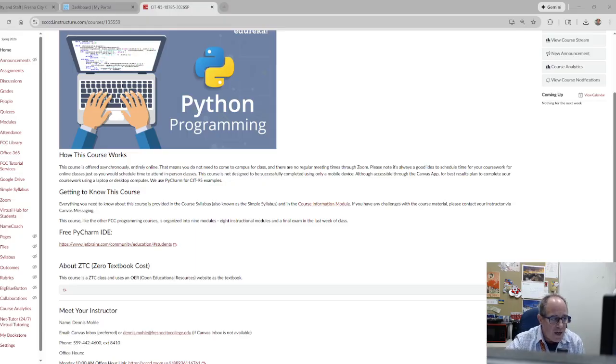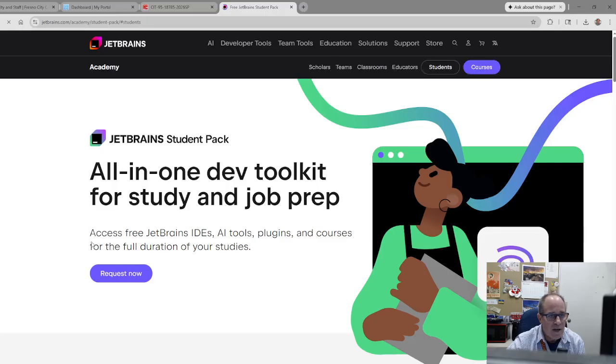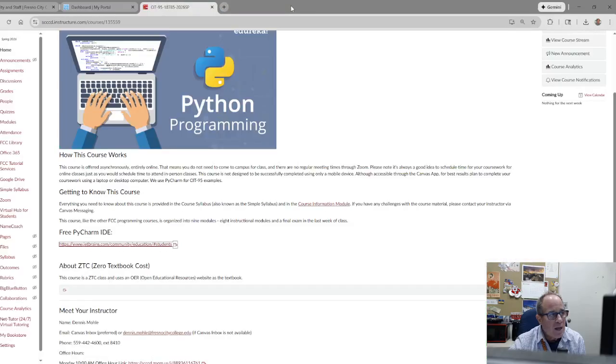Also, you do need an IDE. This link works wonderful here to get a free IDE for PyCharm. And you do have to go back and forth, but I just did this. I did have an existing account.